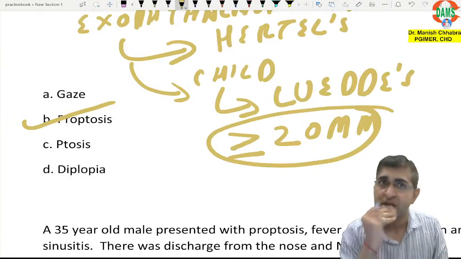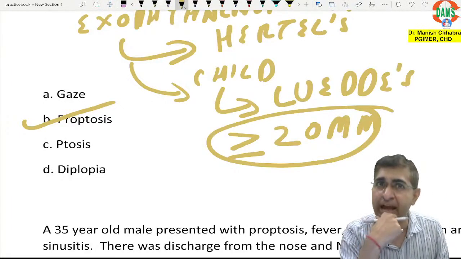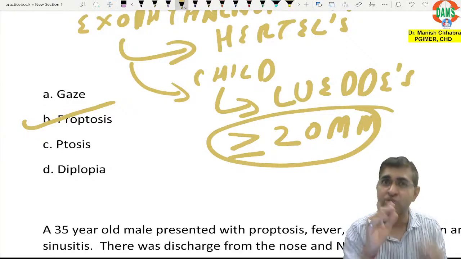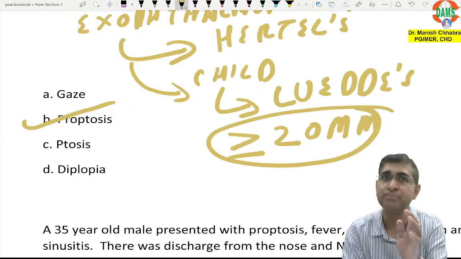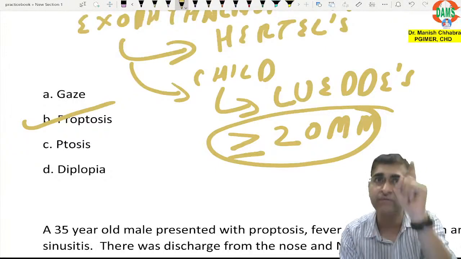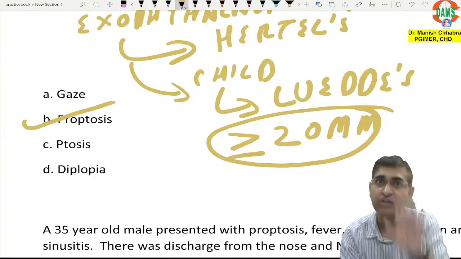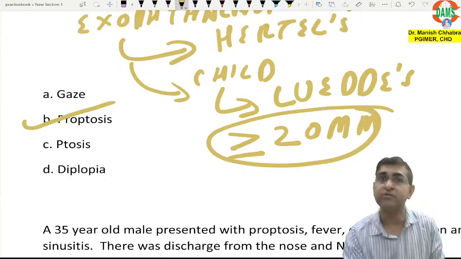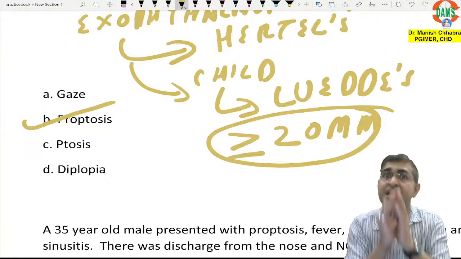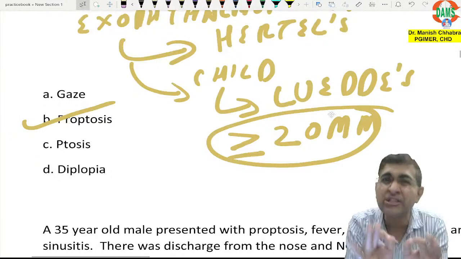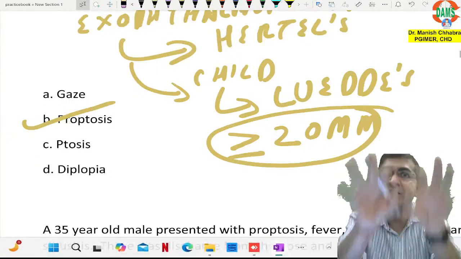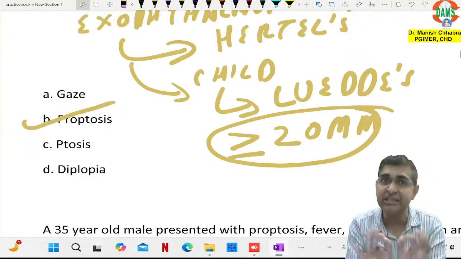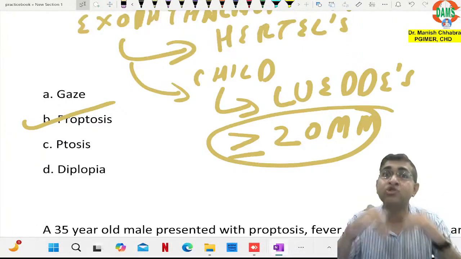Now you will say, sir, the name is exophthalmometer, but it assesses proptosis. So what is the difference between proptosis and exophthalmos? Proptosis is protrusion of the eyeball. Exophthalmos is also protrusion of the eyeball. Then what is the difference? There is no difference. It's just that if there is proptosis in thyroid eye disease, you call it exophthalmos.